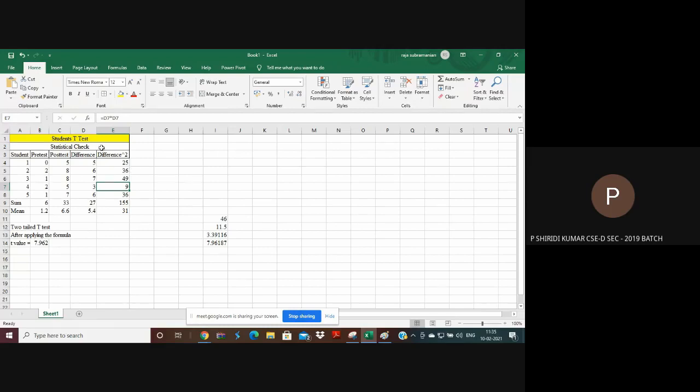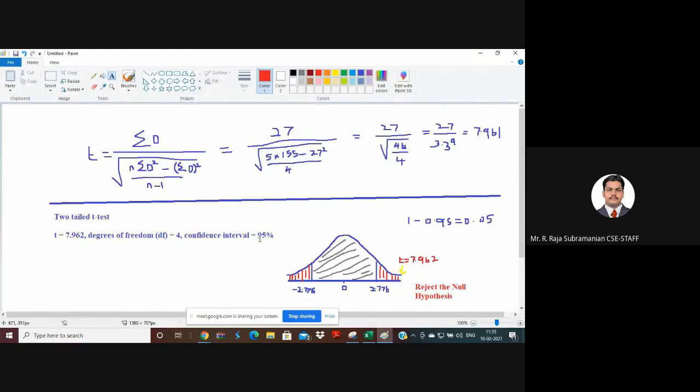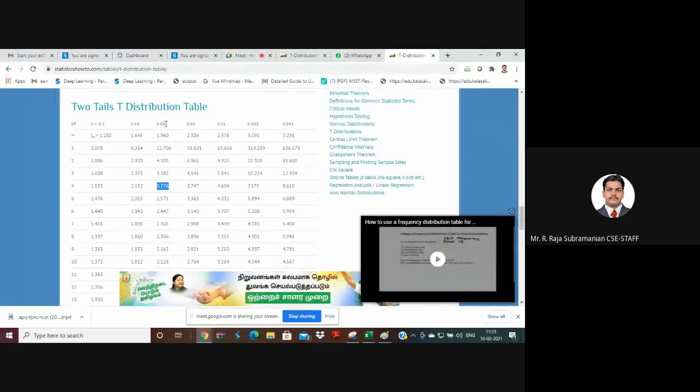As confidence increases, the gray region decreases, no sir? As confidence increases, the gray region, the acceptance region, can decrease. See, this confidence interval is present at 95%. If you go to the t-table, if the number of observations is increasing, surely it has a decreasing trend. When the number of observations increases and I fix the same confidence interval, the value decreases. And if I have only 90% confidence, see here, it has lesser values.